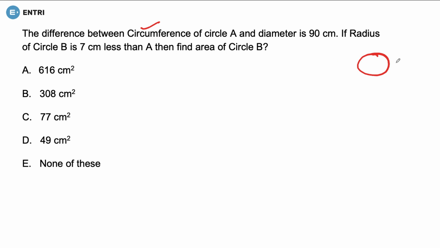But how do we calculate it? We have a formula for calculating the circumference, and that is 2 pi r, isn't it? Now, the difference between the circumference of two circles, circle A and circle B, is given.